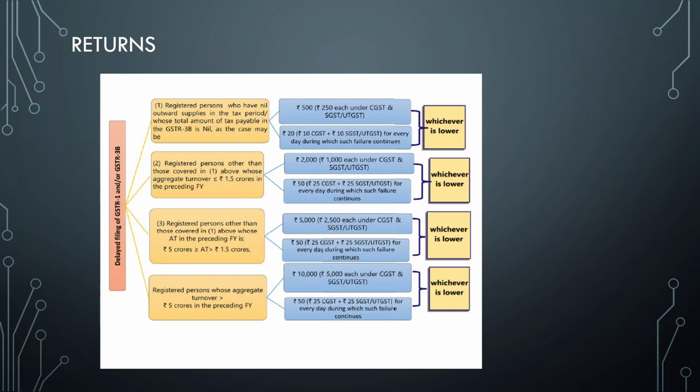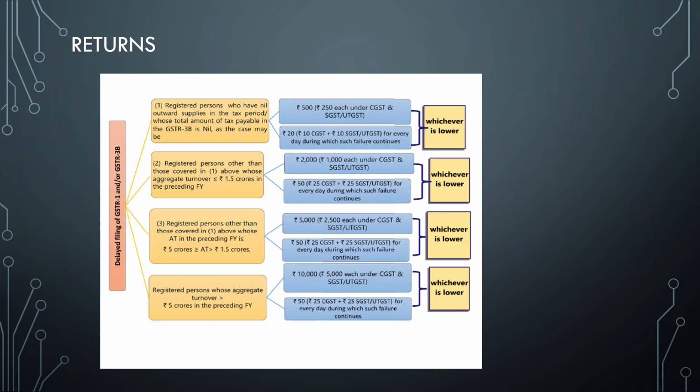So first thing is the penalty for delayed filing of GSTR 1 and GSTR 3B. It might look very tricky, but I'm going to make it very easy for you. It is simple. Just remember the left hand side. That is, if the turnover is nil, or less than 1.5 crore, or 1.5 to 5 crore, or more than 5 crores. These are the things you should keep in mind. You see rupees 50 is common for all the turnovers, be it 1.5 crores or 1.5 to 5 etc. The only thing that changes is the maximum, that is, whichever is lower, that limit alone will change.